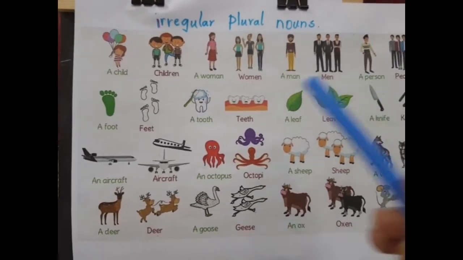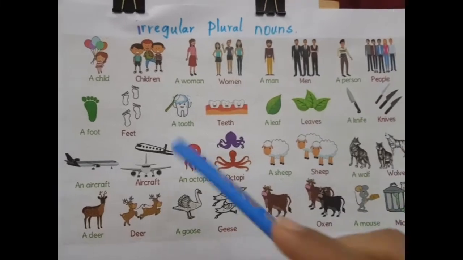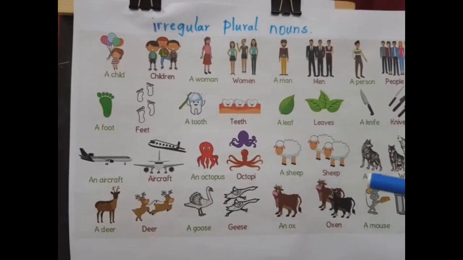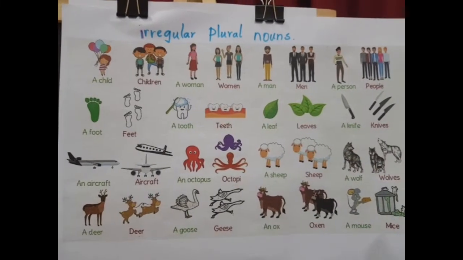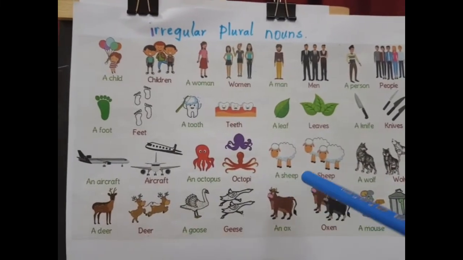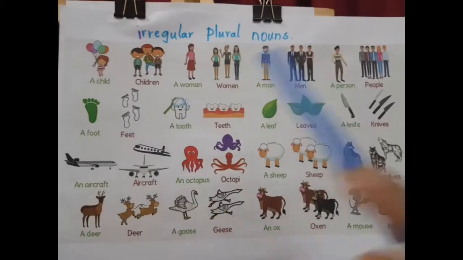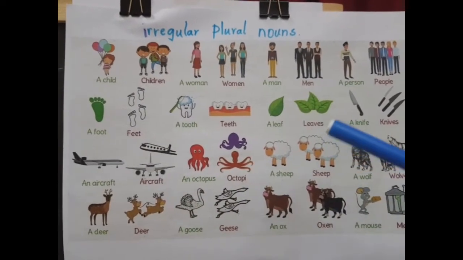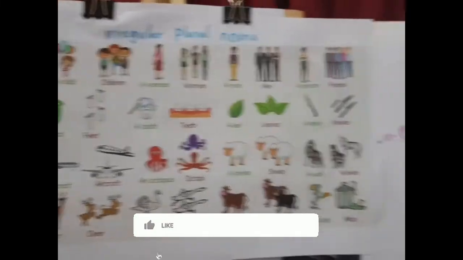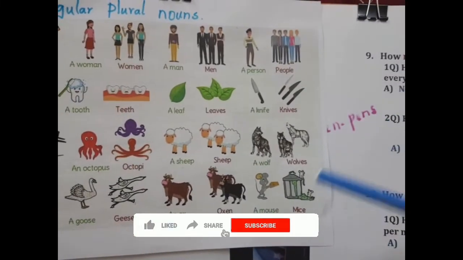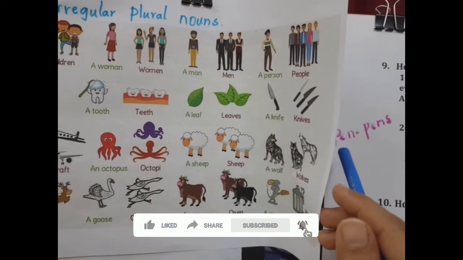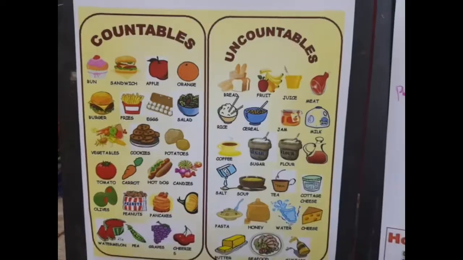So these are some of the most commonly used irregular plural nouns. As such, there are many irregular plural nouns, but we use these nouns more often. So I brought this to your information. Keep that in mind whenever you are using irregular plural nouns and regular plural nouns. A regular plural noun is formed just by adding s to a singular noun.